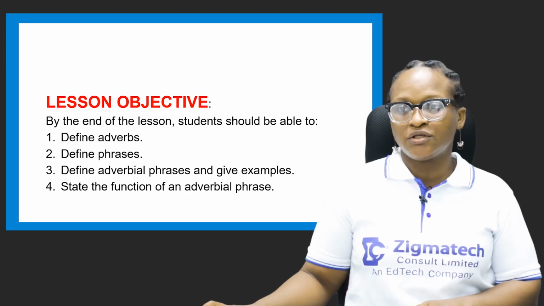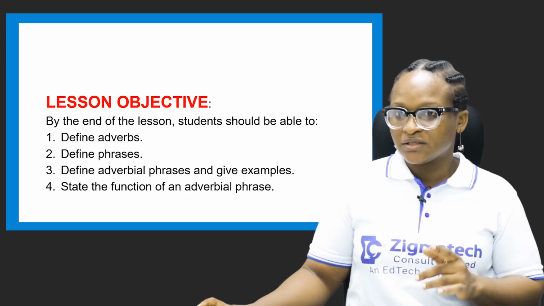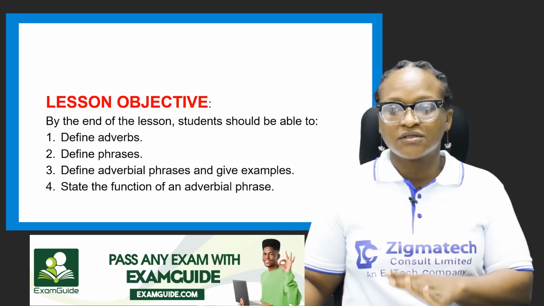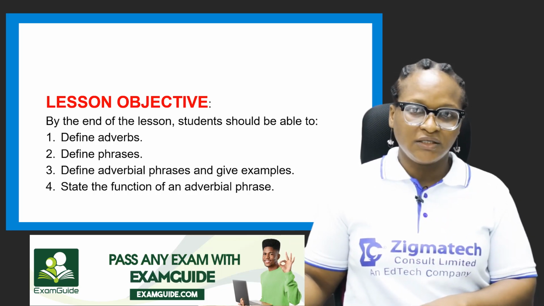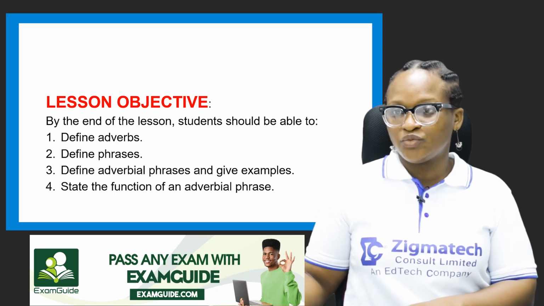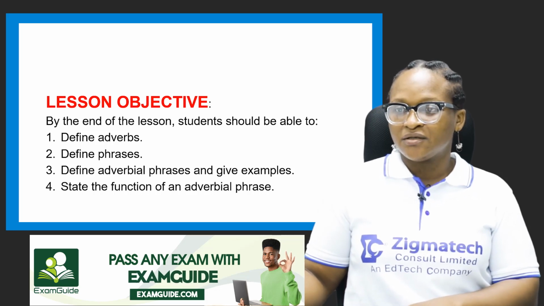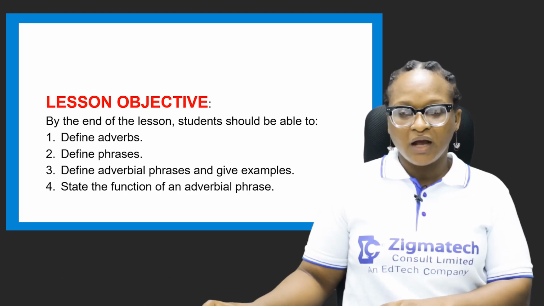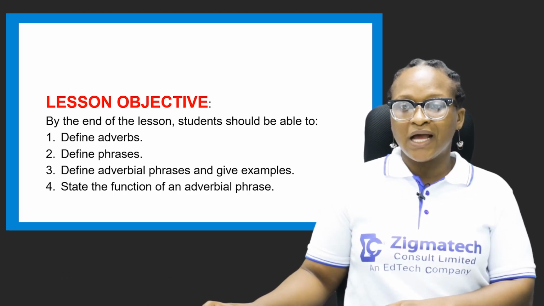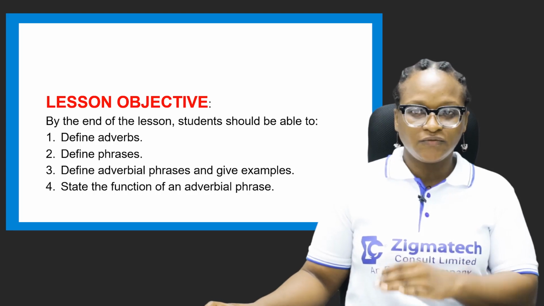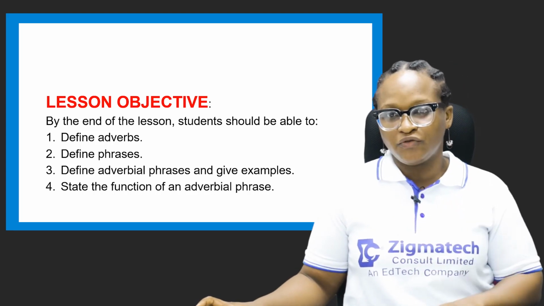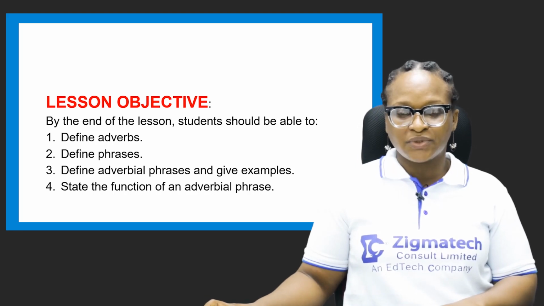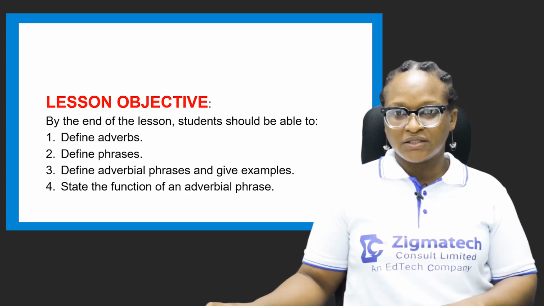Basically, in the comprehension aspects, this very topic, identifying grammatical names and functions, they always come out, and it's important that we know it to our fingertips so as to answer questions when they are asked. So today we'll look at about 4 lesson objectives, hoping that by the end of the lesson all these objectives will be grasped and put into practice.